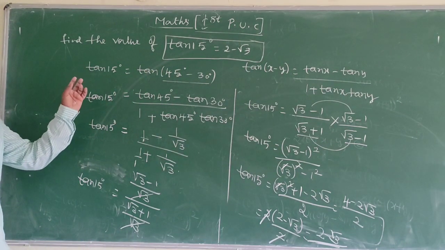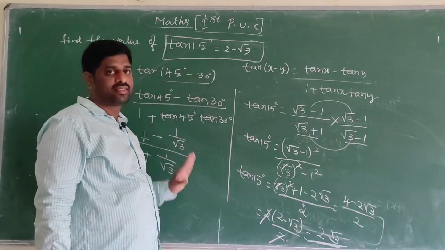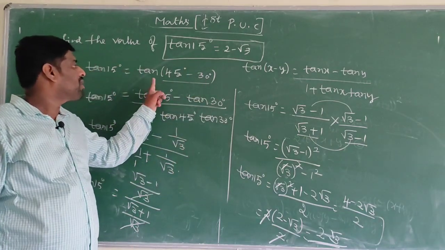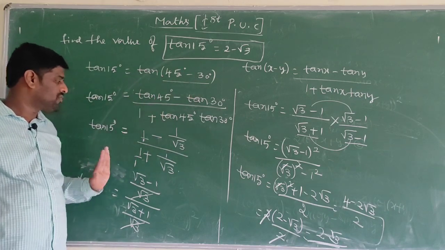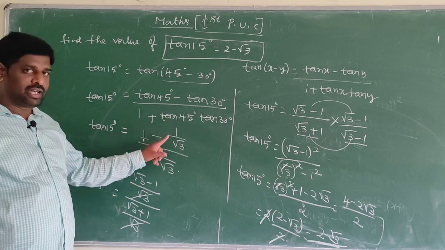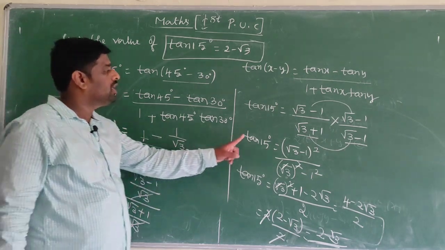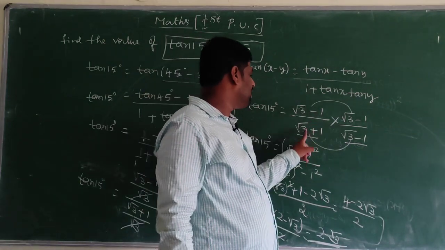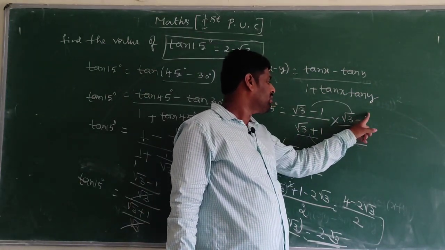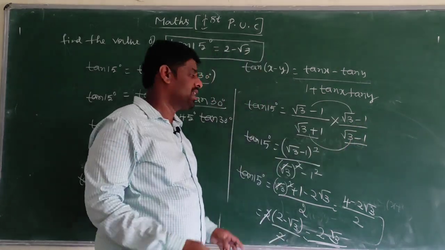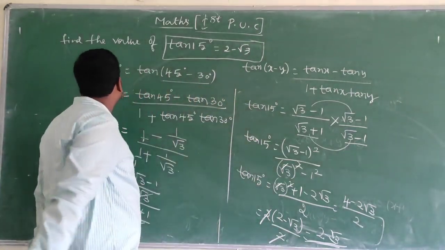So tan 15 degree we can convert into tan of 45 minus 30. It is the form of tan of x minus y. Apply the formula with 1 minus 1 by root 3 over 1 plus 1 by root 3, and simplifying you will get root 3 minus 1 divided by root 3 plus 1. Rationalize the denominator with root 3 minus 1, and simplifying you will get 2 minus root 3.